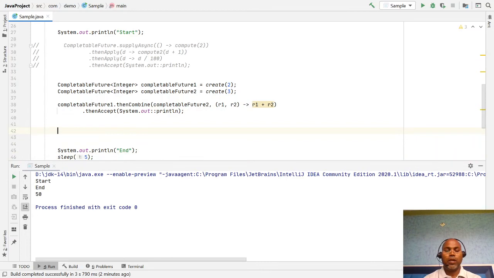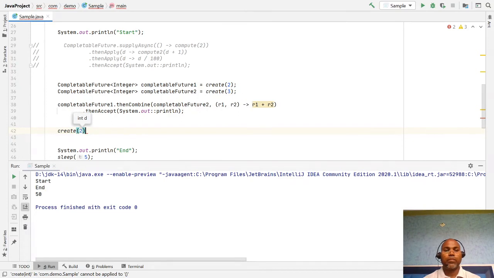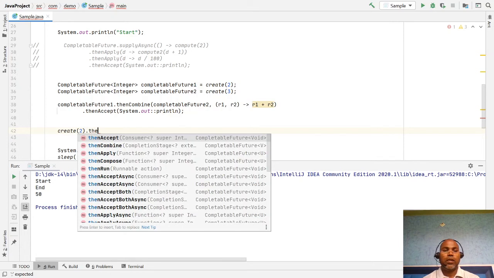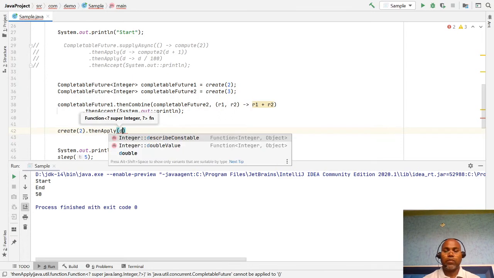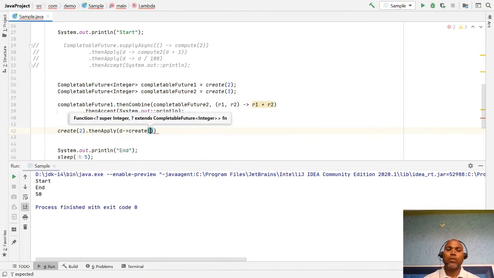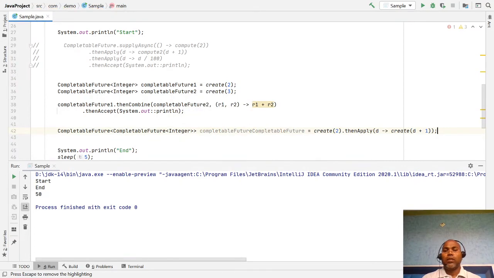Similarly here, for example, I have created one completable future, and I want to apply, on the value returned from here, another completable future, like a create2 with d plus 1. In this scenario, whenever you are applying thenApply on completable future 1, that returns another completable future.